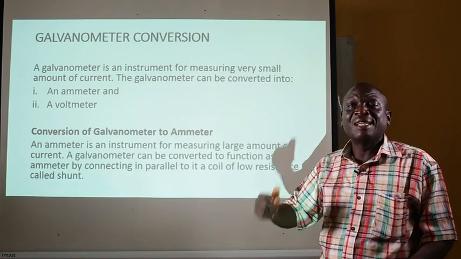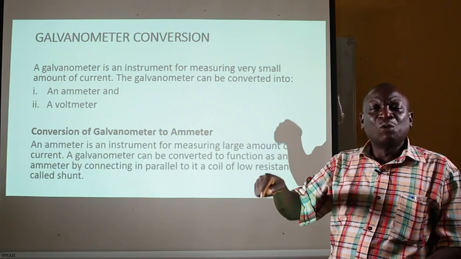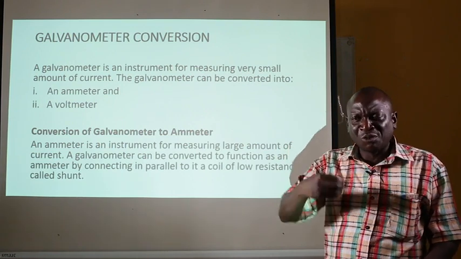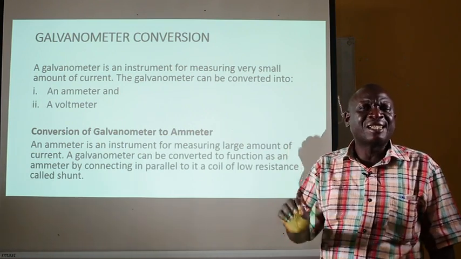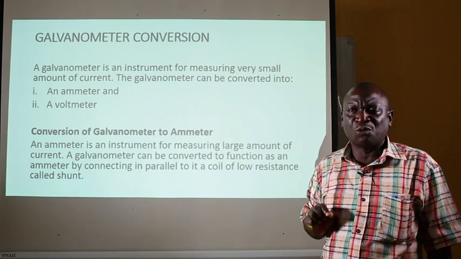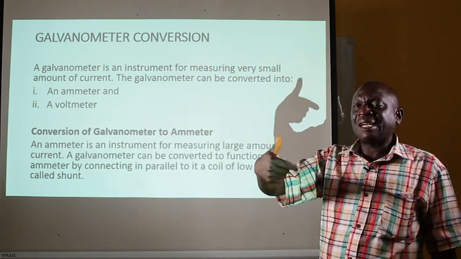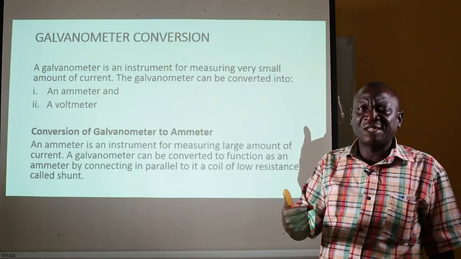And by so doing, the galvanometer will not be damaged, because we've already said that the galvanometer can take only little amount of current to flow through it. So whenever you allow a large amount of current to flow through the galvanometer, it will be damaged.